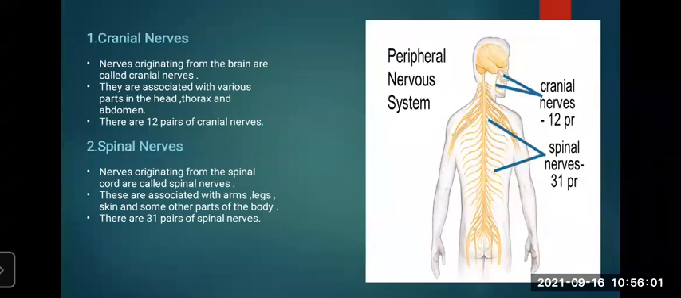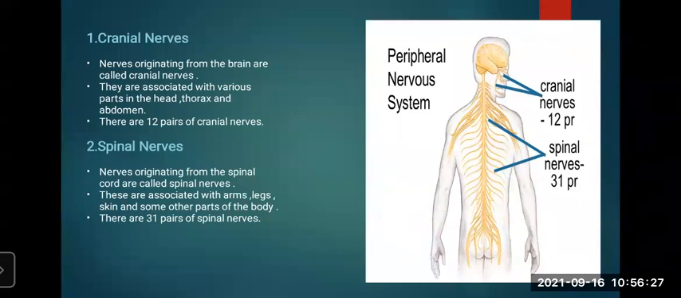Two types of peripheral nerves are there: cranial nerves and spinal nerves. So we know that the peripheral nervous system includes cranial nerves and spinal nerves. So what are cranial nerves? Let us see. Nerves originating from the brain are called cranial nerves.